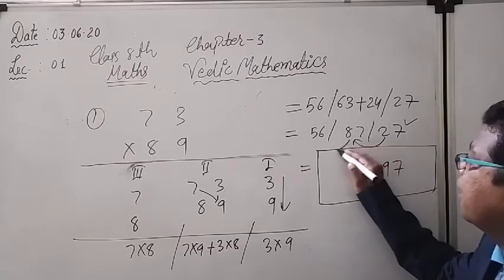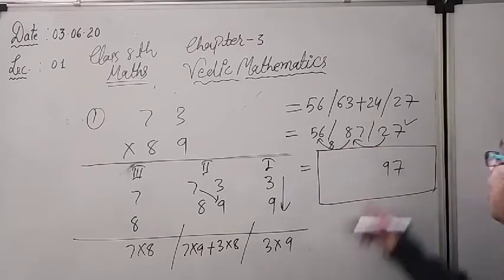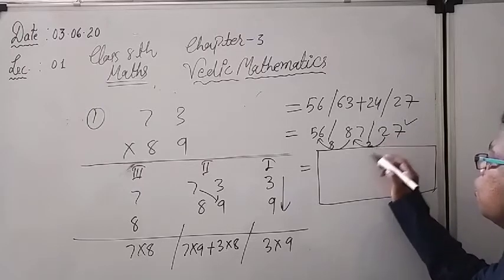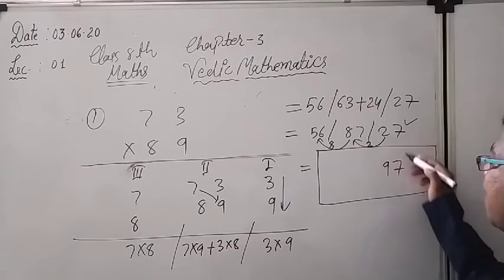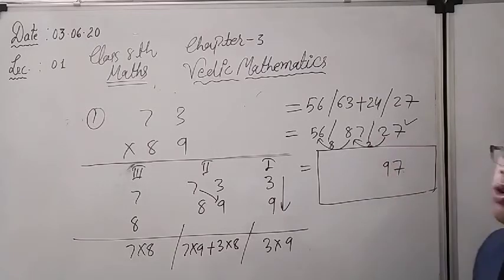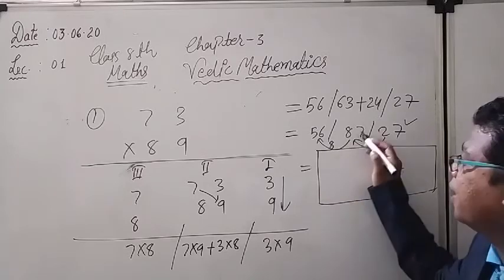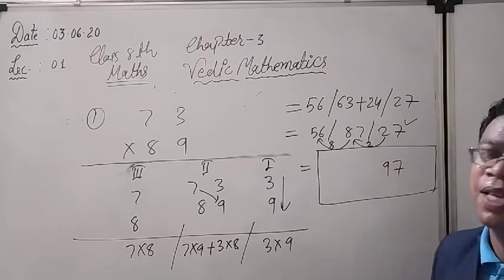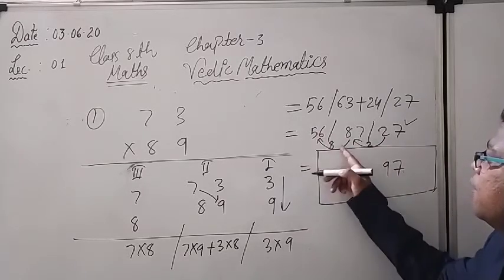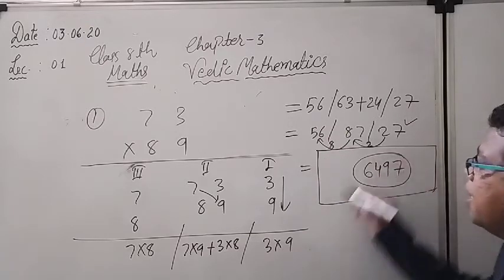What I have to write down here is 9. And the carry forward digit will be 8 here. And here the carry forward is 2. In this way you can write down. 7 I am copying from here. 2 will be the carry forward. 87 plus 2 will give me 89. So 9 will be here. Again 8 will be the carry forward, and that I have to add with 56. So 56 plus 8 gives me 64, and 5 1 6 is 516. So this is going to be my answer.